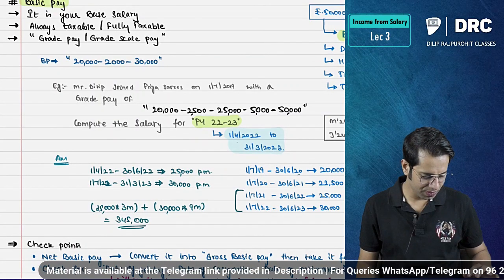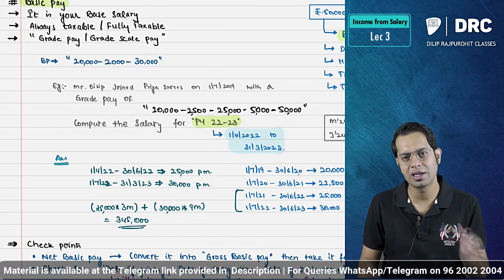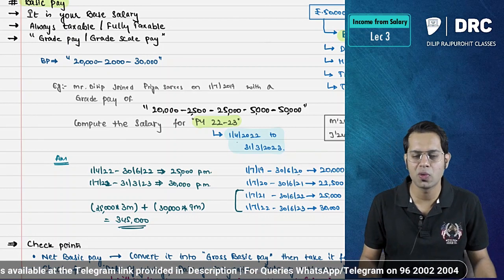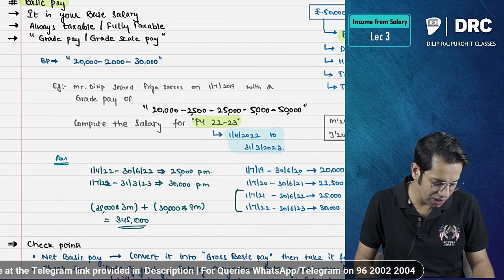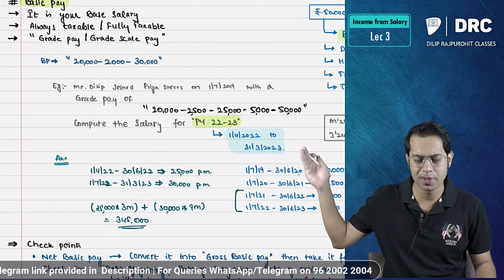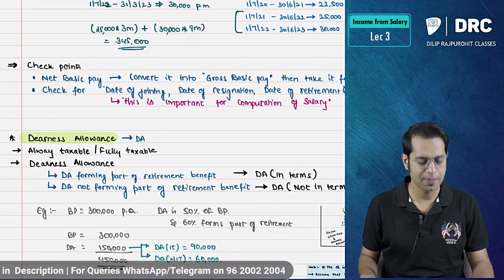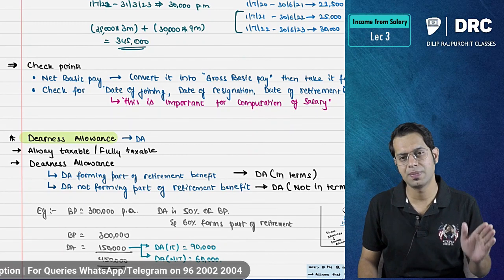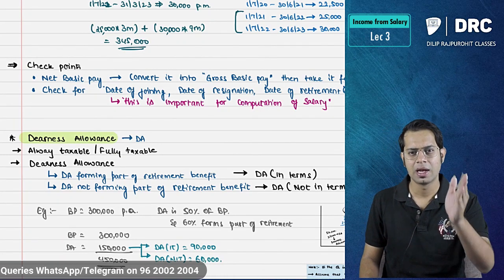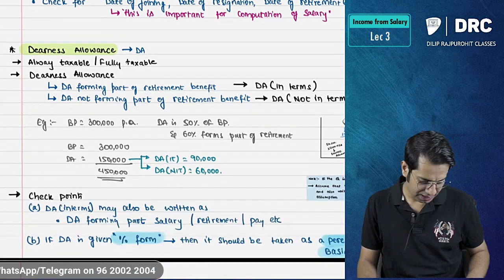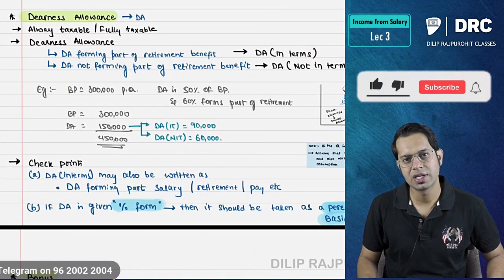So first we discussed basic pay. What is basic pay, sir? It is your base salary. It is a taxable component of salary and it is always fully taxable. And if it is given on a grade scale basis, I hope you know how to calculate it. Checkpoint: if gross basic pay and net basic pay are both given, then take gross basic pay. Date of joining, date of retirement, date of resignation, etc. are very important.